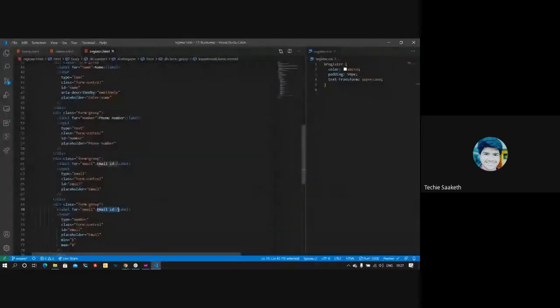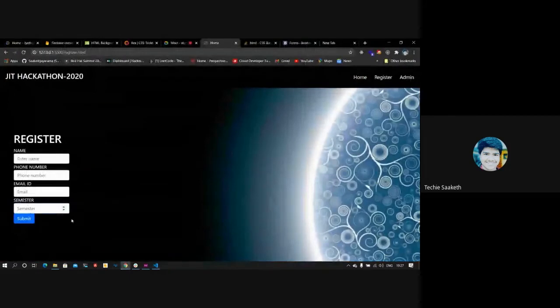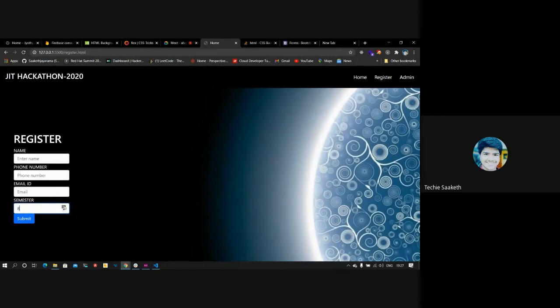I'll try typing 500. Yeah, it still gets displayed as 500. Since the maximum value is 8, when you click the increment button again, it doesn't get incremented. And first semester is the minimum value. So this is semester. And are there any other fields?